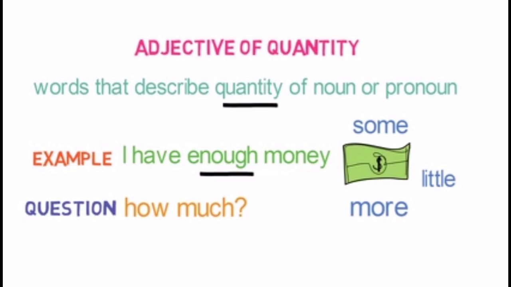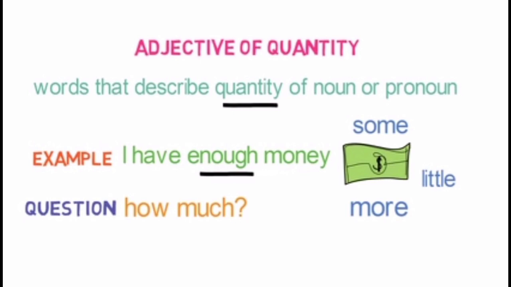I have more money. I have little money. So here some, more, little are adjective of quantity. So remember, they define the quantity of noun, not the exact amount. I hope you understood what is adjective of quantity.